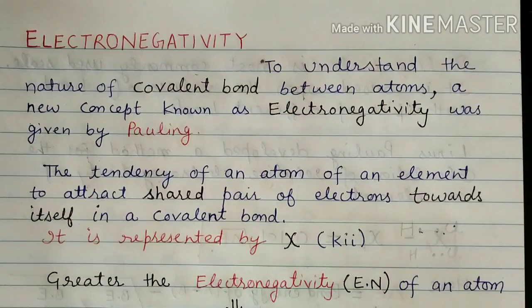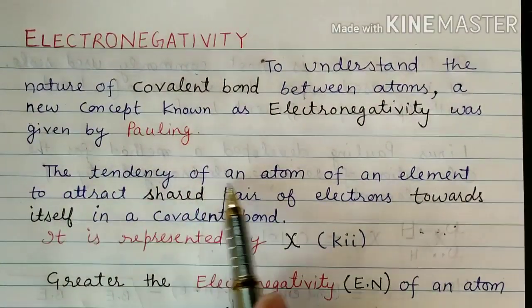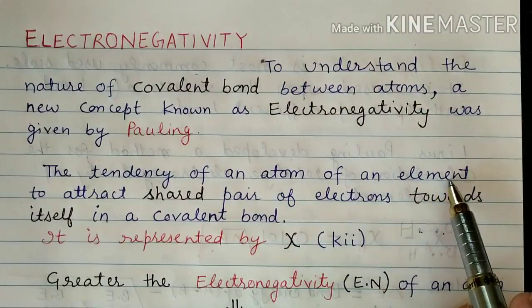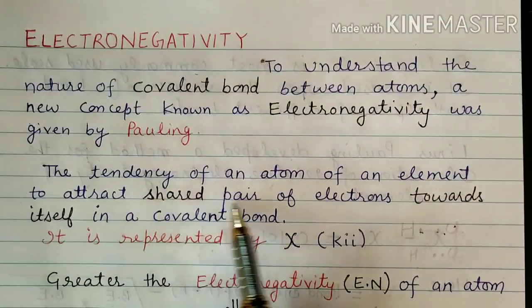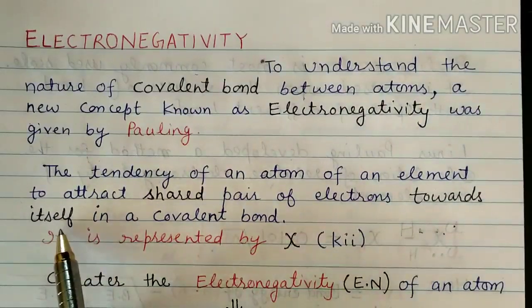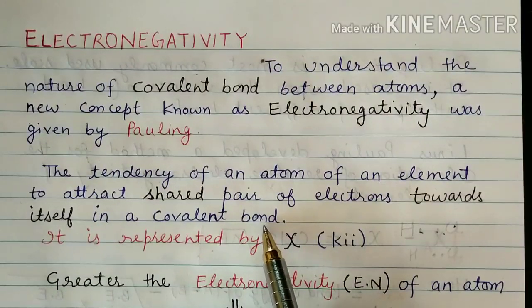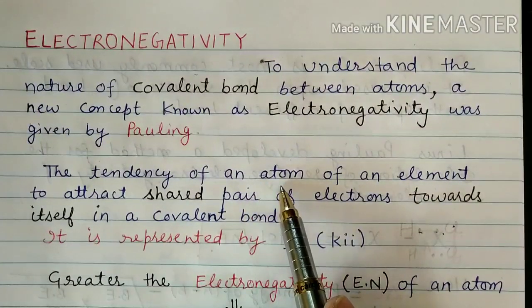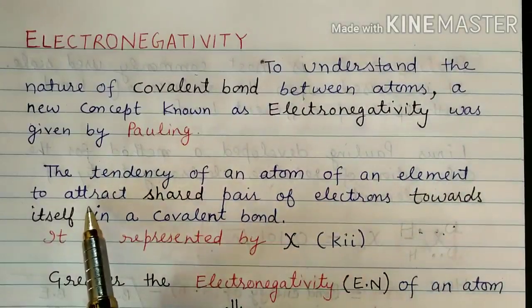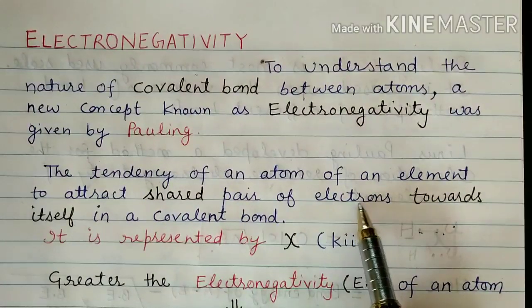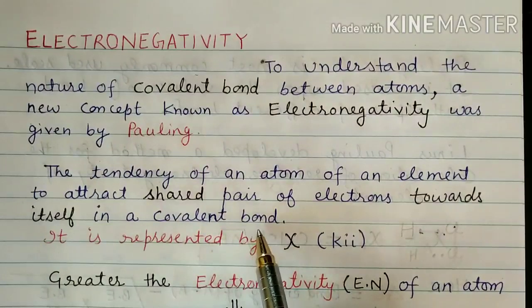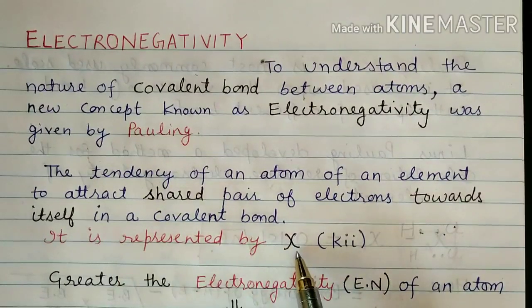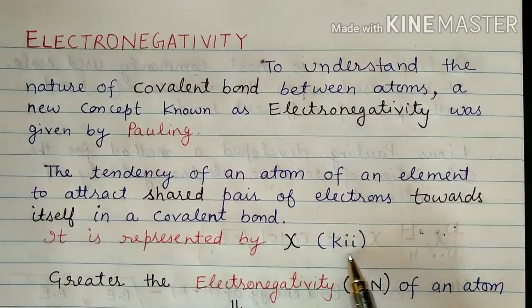So what exactly is the meaning of electronegativity, or how can one define it? It is the tendency of an atom of an element to attract the shared pair of electrons towards itself in a covalent bond. Again I am repeating, it is represented by chi. This is the symbol for chi. We call it chi, right?